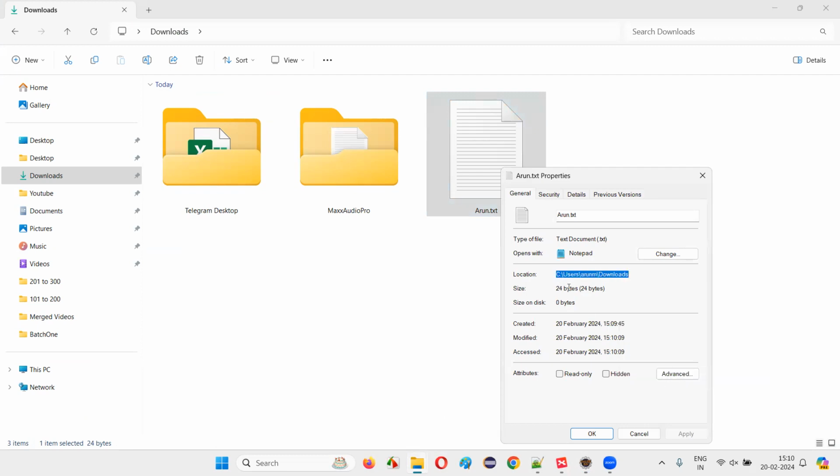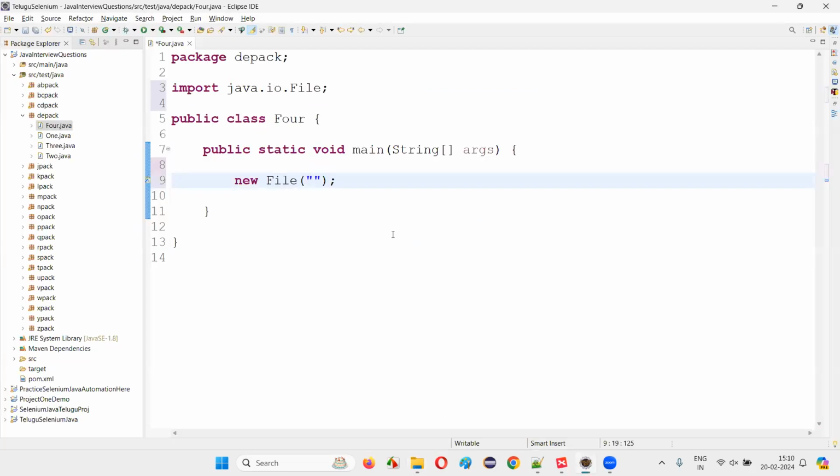Copy this path. You see, before copying, it has a single backward slash. But when you copy and paste it into the Java program, it will be pasted as a double backward slash, because a single backward slash will not be considered by the Java program, guys. If you try to provide a single backward slash, you will get this kind of error in Java programs. So we have to provide a double backward slash. This is an escape sequence we can call.